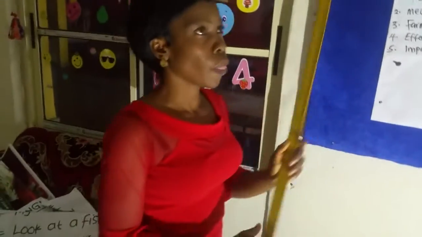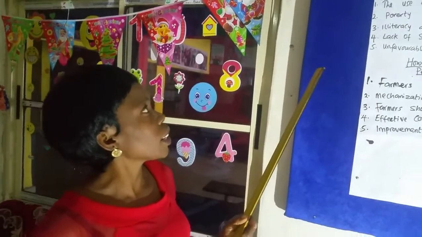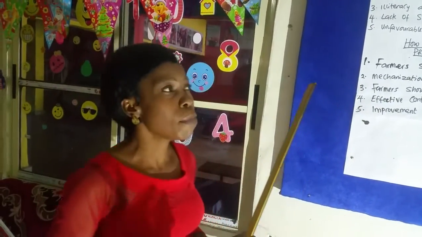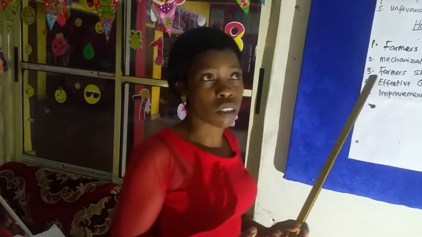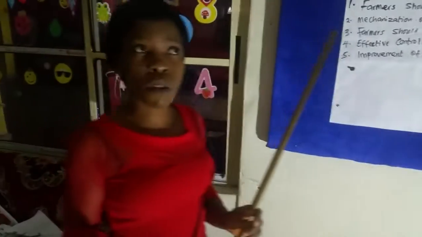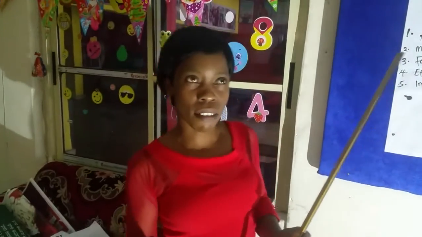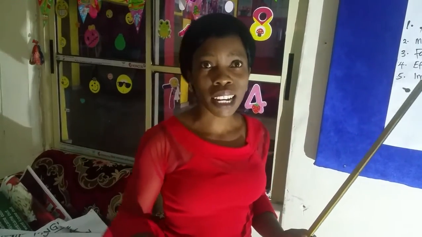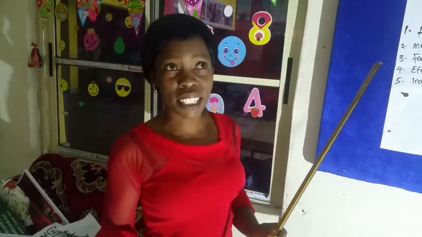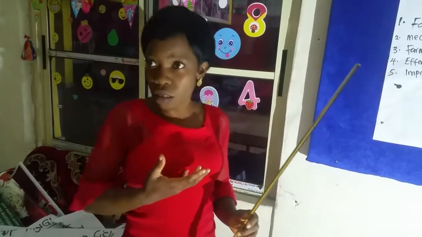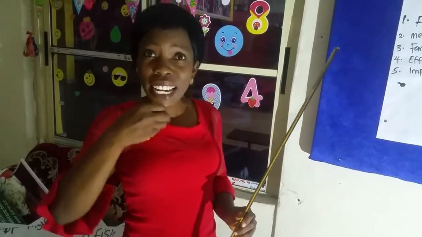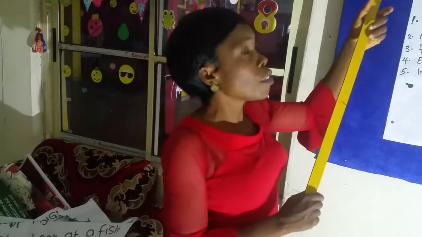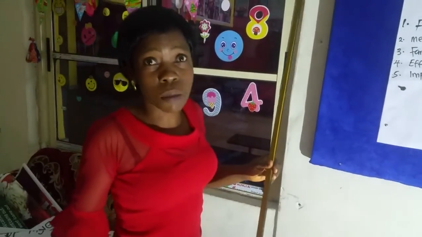Provision of food. How is agriculture important in provision of food? Farmers plant crops for man's consumption. Just like a farmer wants to plant cassava and he processes it to become garri. After garri, the final consumer, which is us, we buy and eat. So that's provision of food. If there is no agriculture, there will not be provision of food. We will not eat. That's what it implies.